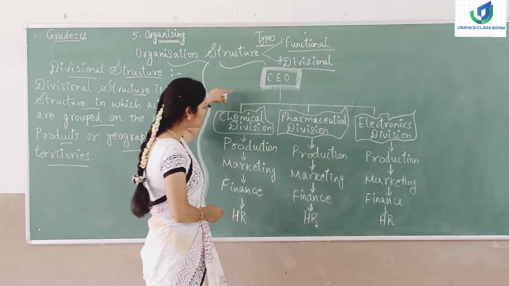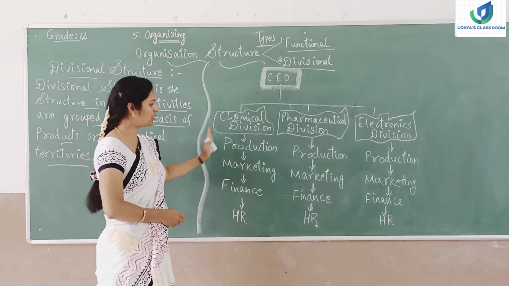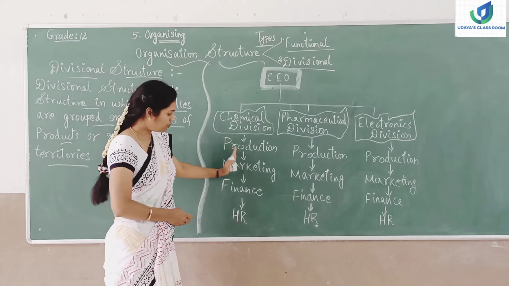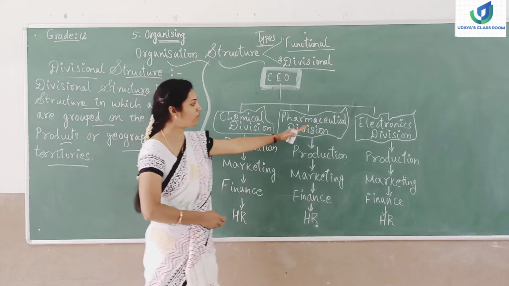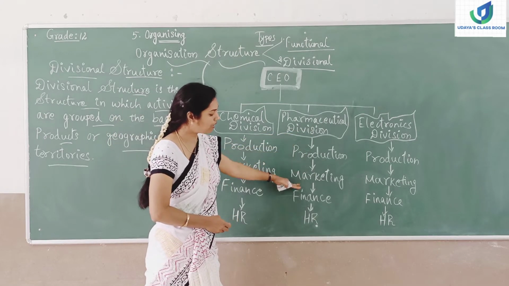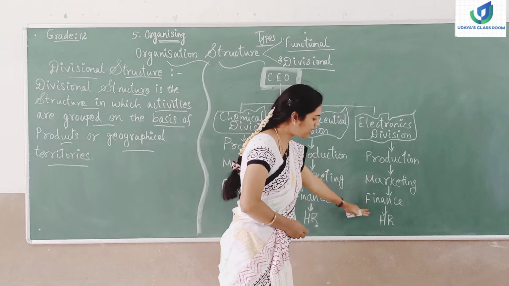Each and every division will have departments, that is, chemical division: production, marketing, finance, HR. Same way pharmaceutical: production, marketing, finance, HR. Same way electronics: production, marketing, finance, HR.